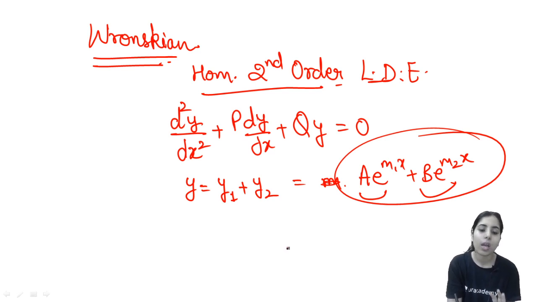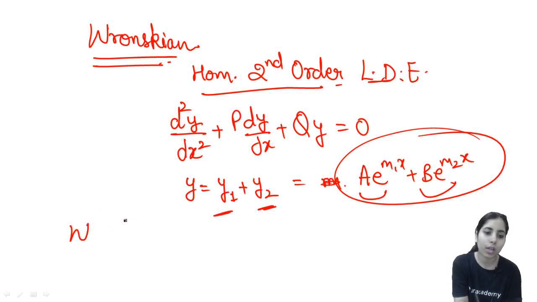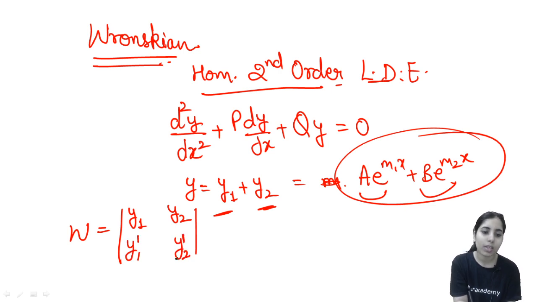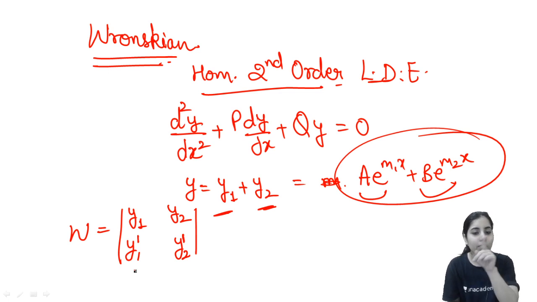After this, when you know the two solutions, you can easily write the Wronskian, which will be y1, y2, y1 dash, y2 dash. Where dash represents the derivative, so the derivative of y1 is y1 dash and of y2 is y2 dash.